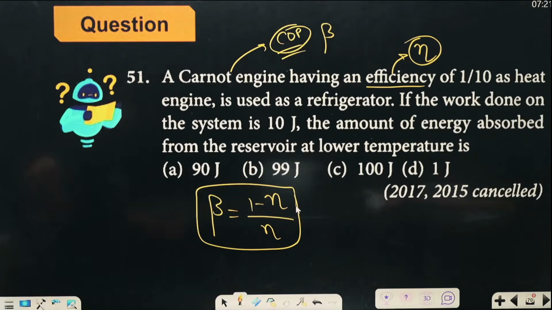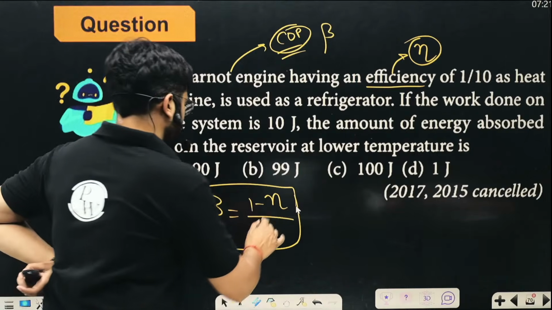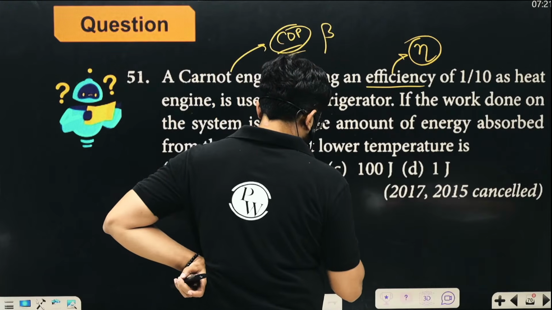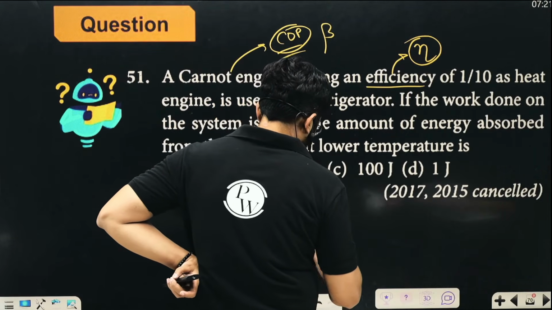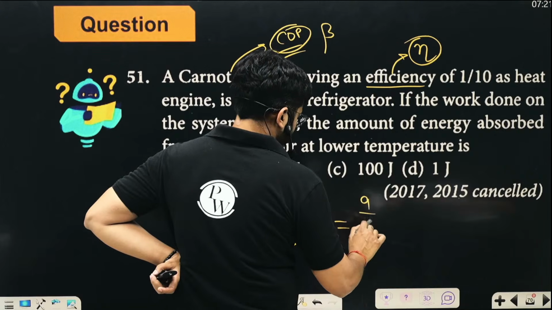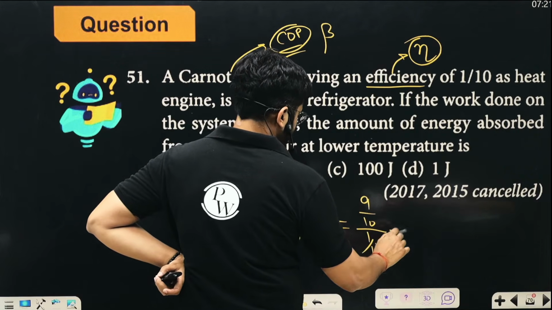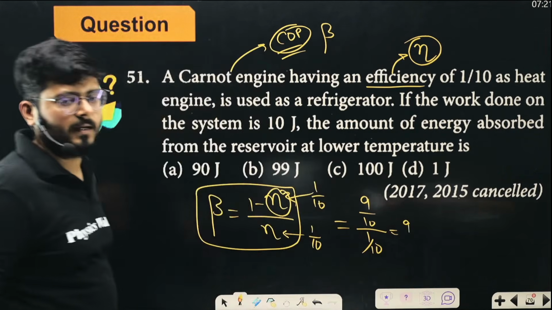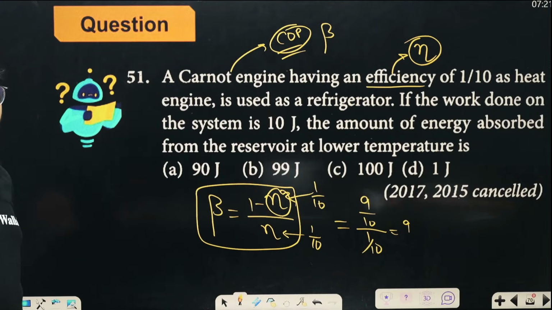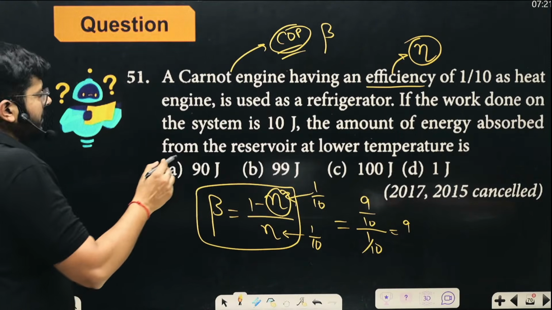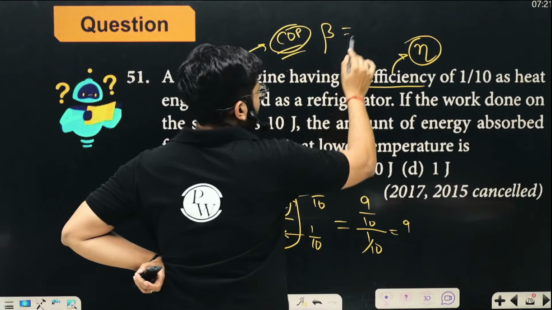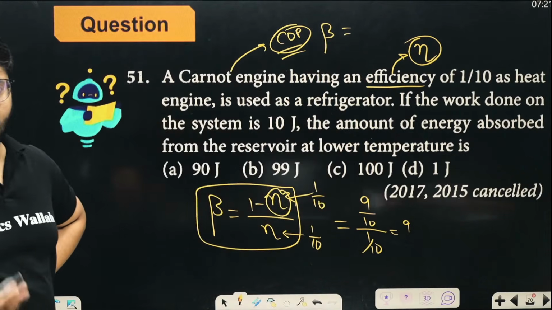So clearly eta here is 1/10, we can put the value over here. So 1 minus 1 by 10 is 9 by 10, and here is 1 by 10, so it is 9, right? So coefficient of performance comes out to be 9. Now what is coefficient of performance? Coefficient of performance is the desired output upon the input, right?